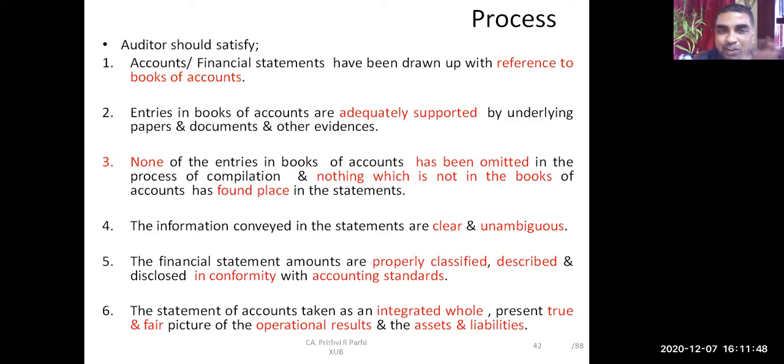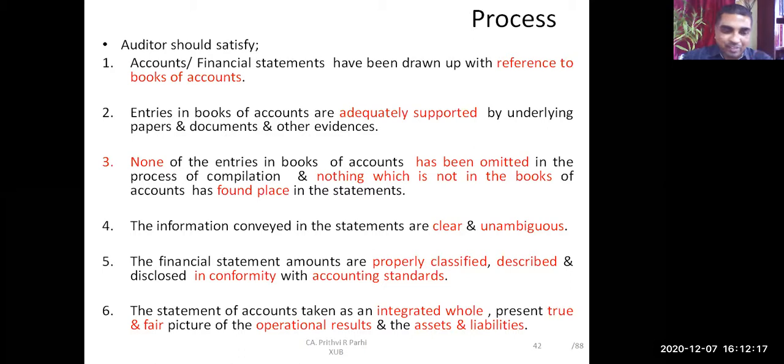It should not happen that books of account show something but you are showing something else. Books of account show the salary for the month of January is 23 lakh, but your financial statement shows a different figure. So first thing I have to see is that the financial statements are linked to books of account.